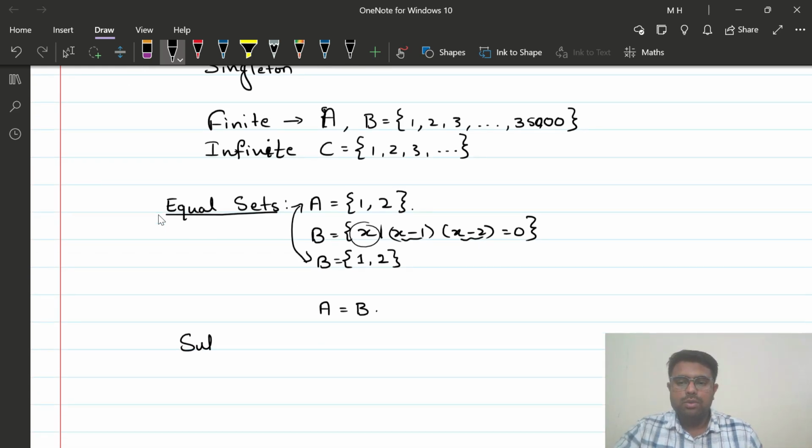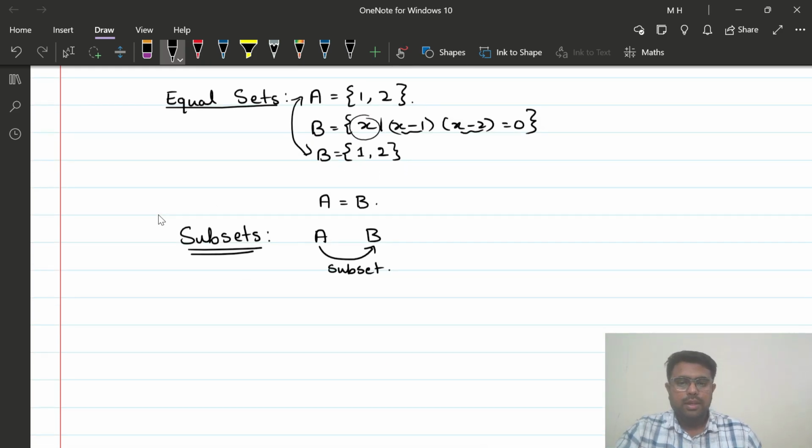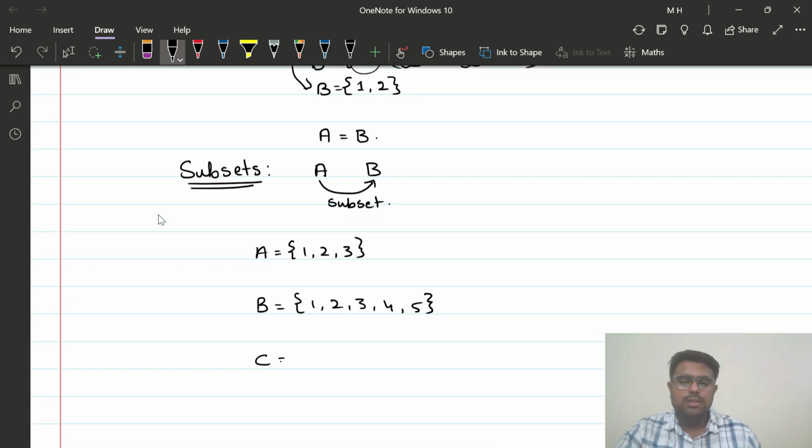And then the next topic, that is subsets. What is a subset? Let's say that I have two sets A and B. If all the elements of A are in B, then we say that A is a subset of B. So let us say A is equal to {1, 2, 3}, and the set B is equal to {1, 2, 3, 4, 5}, and then let's say the set C is equal to {2, 4}.